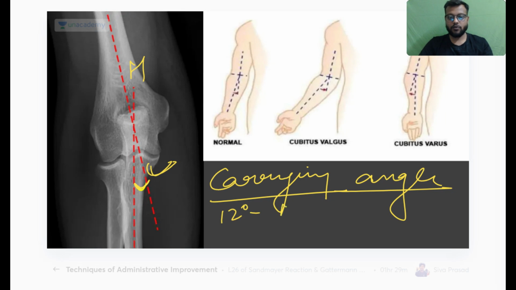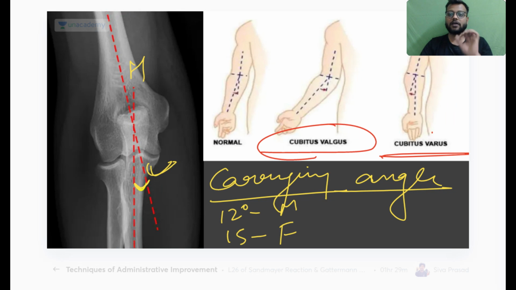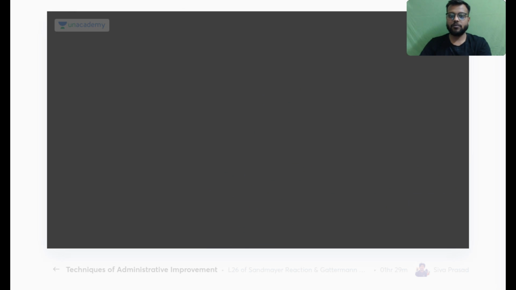In males it is around 12 degrees, and in females it is around 15 degrees. If this angle is decreased, this is your cubitus varus, and if increased, cubitus valgus. So remember, valgus has an L, meaning it goes lateral. So this will be a cubitus valgus deformity.